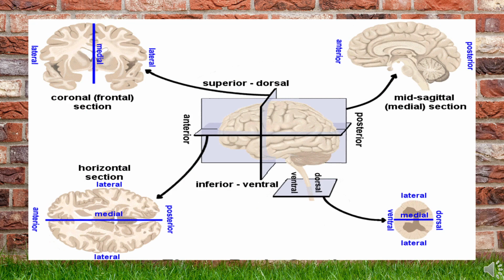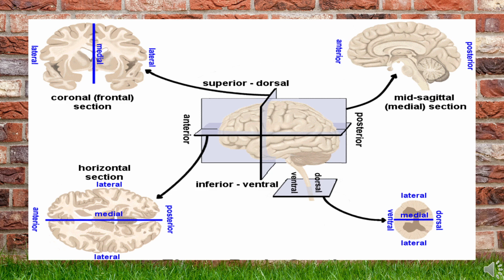These are the various planes of sections used to study. We will probably use a mid-sagittal section, which divides the brain into right and left halves, the transverse section, or cross section, which divides the brain into an anterior and a posterior part, and a horizontal plane which divides it into a superior and an inferior part. These sections we will be using.